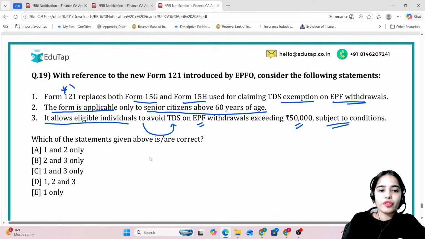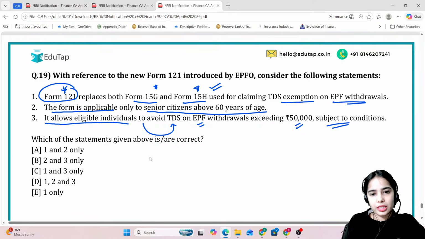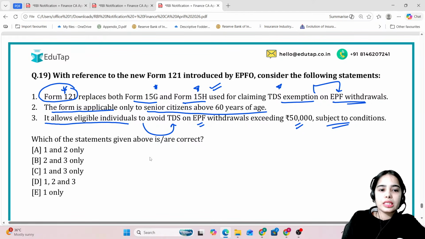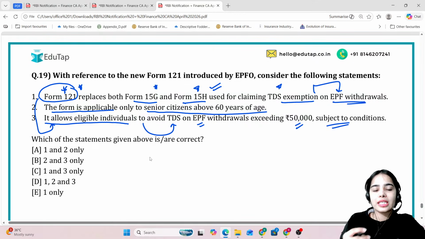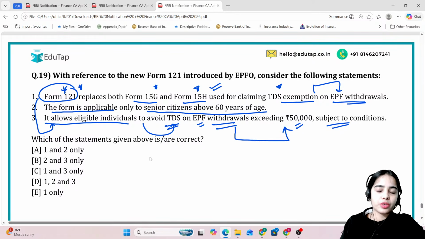So the Form 121 has replaced the Form 15G and 15H. That is correct, and this form is for claiming the TDS exemption on the EPF withdrawal. If premature withdrawal of the EPF is happening, this form can be used to claim TDS exemption. It allows eligible individuals to avoid TDS on EPF withdrawals exceeding 50,000 subject to some conditions.